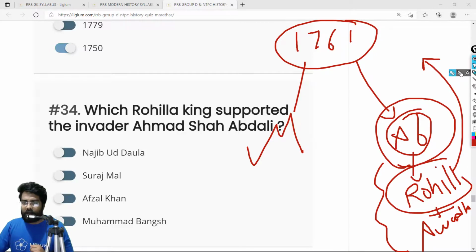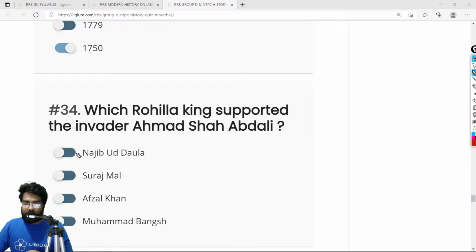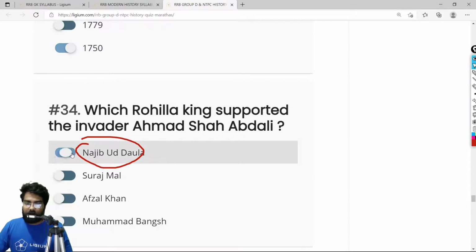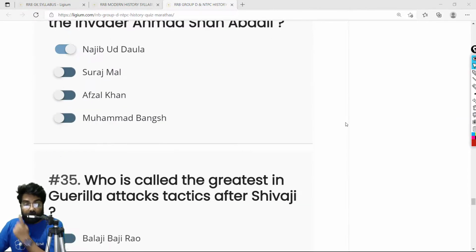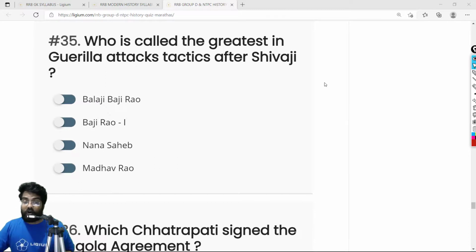Remember this, the leader of Rohillas was Najib ud Daula. So the correct answer is Najib ud Daula. Let me just mark this, Najib ud Daula. Okay. Then we have 35, who was called the greatest in guerrilla tactics after Shivaji.